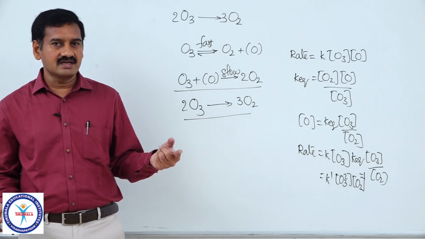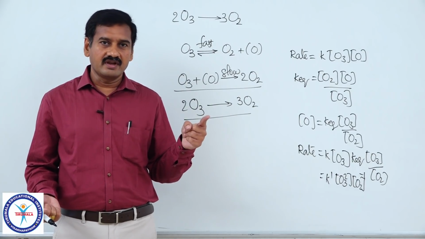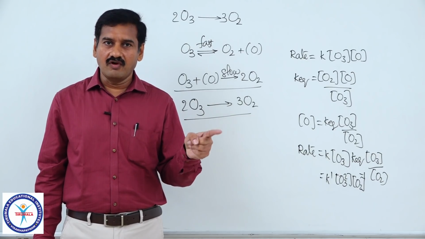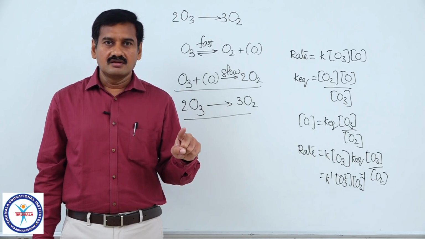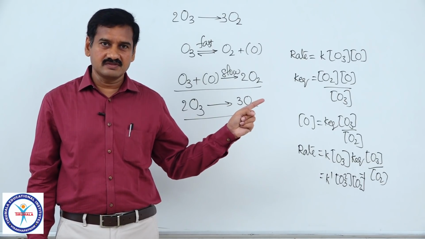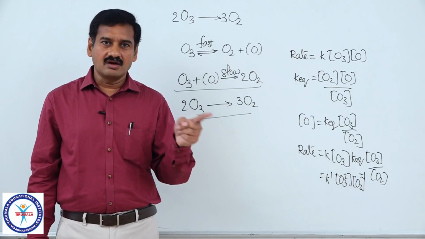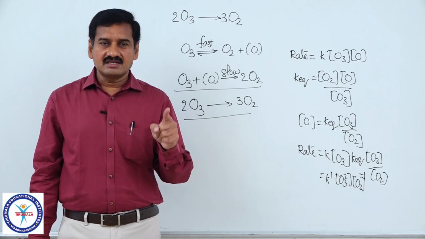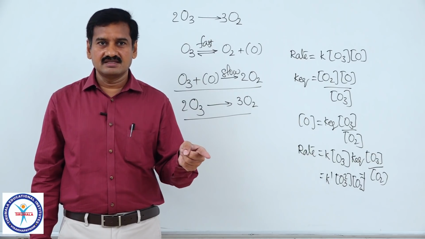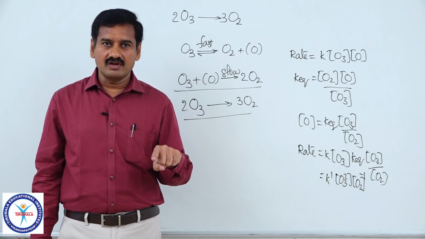Then in complex reactions, molecularity of the rate determining step can be taken as order of overall reaction in many cases, but exceptions are there. Those exceptions are also given.